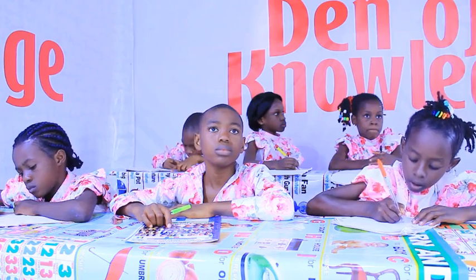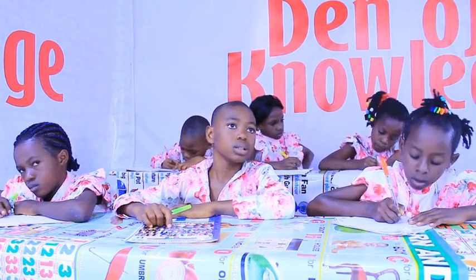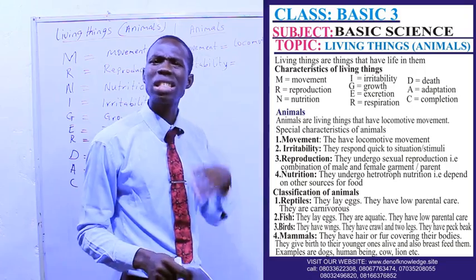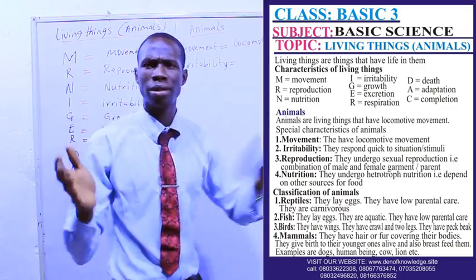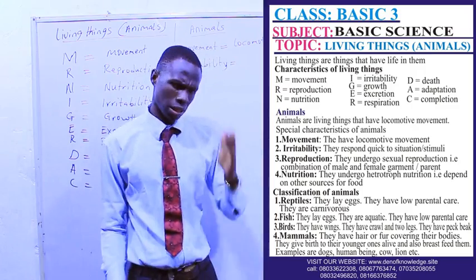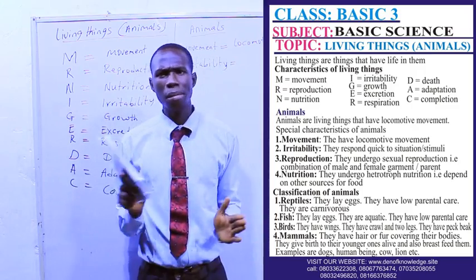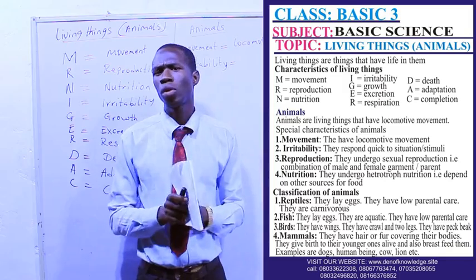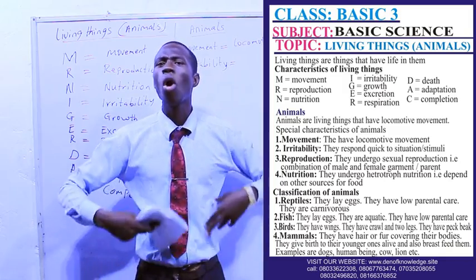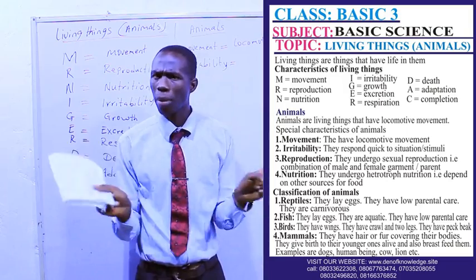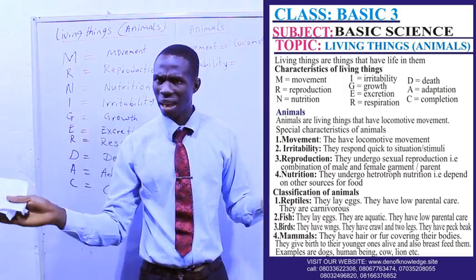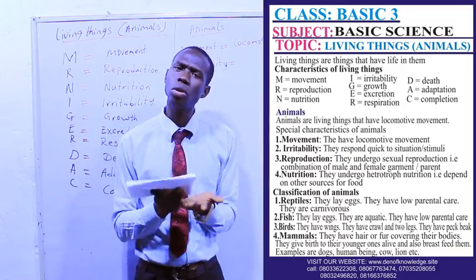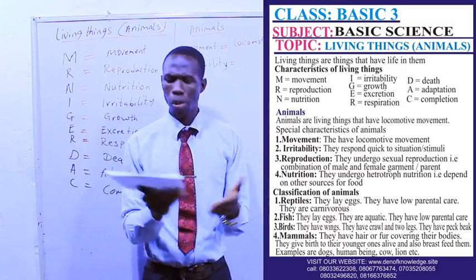Another thing is reproduction. Animals undergo sexual reproduction. What is sexual? The one that involves two parents, that is male and female organs to reproduce, not reproducing on its own. Animals can't do that. Animals will need father and mother, male and female, to reproduce.